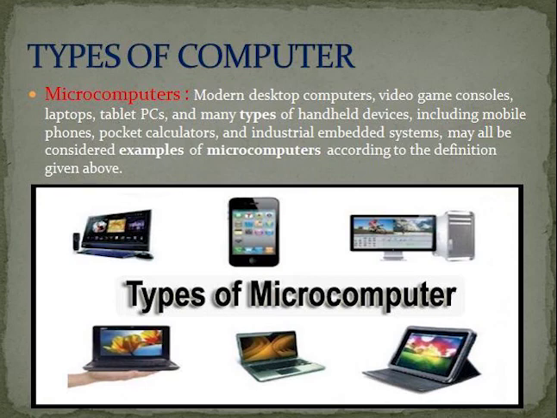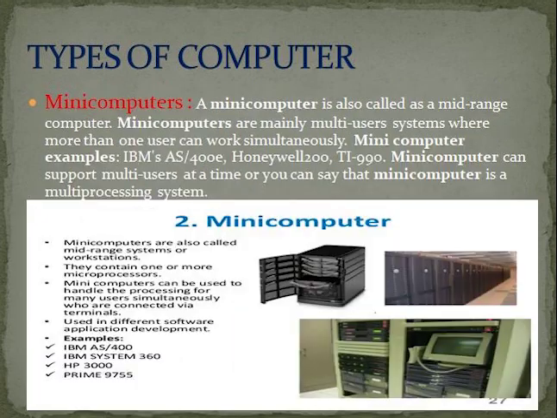Modern desktop computers, video game consoles, laptops, tablet PCs, and many types of handheld devices, including mobile phones, pocket calculators, and industrial embedded systems, may all be considered as examples of microcomputers according to the definition given above. That means whatever products you are using, like mobile phones, tablets, computers, laptops, all of these come under microcomputers. In types of computers, next one is mini computers.